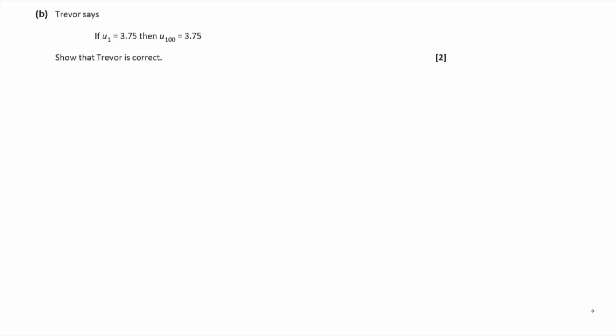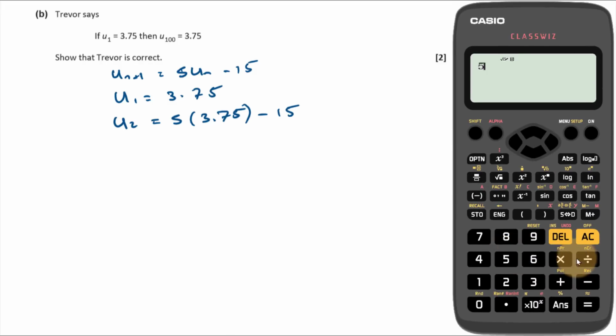Okay. Well, we know that u(n+1) is 5 lots of u(n) minus 15. So what happens then if u1 is 3.75? Then u2 is going to be 5 lots of 3.75 minus 15, isn't it? Okay, and what's that? 5 times 3.75 minus 15 gives me 3.75 again.